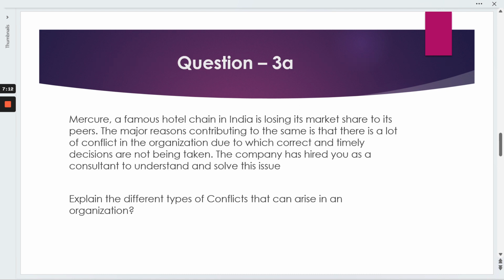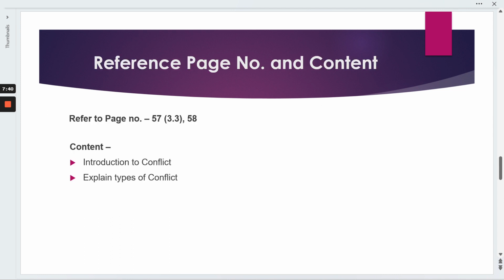Now moving to our third question. In the third, we have two parts, and we need to stick to 500 words, or maybe 520 to 530 words. That's fine. Talking about the question: Mercer, a famous hotel chain in India, is losing its market share to its peers. The main reason is that there is a lot of conflict within the organization because correct and timely decisions are not being taken. The company has hired you as a consultant to understand and solve this issue. Explain the different types of conflicts that arise in this organization.